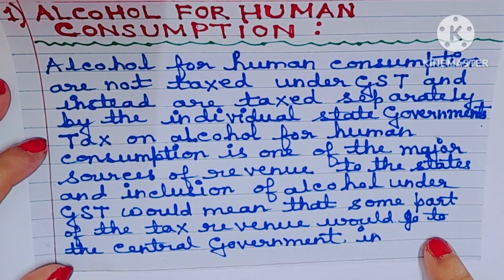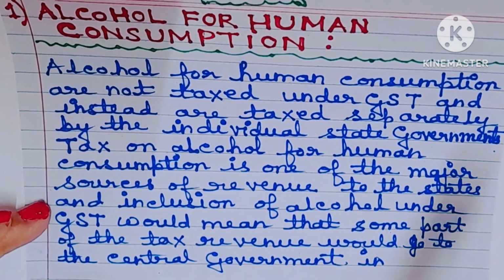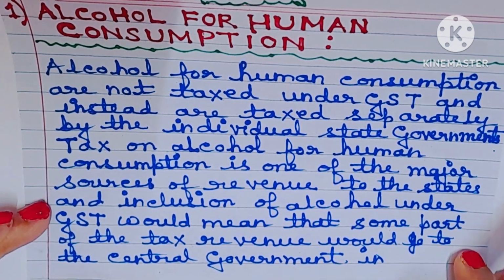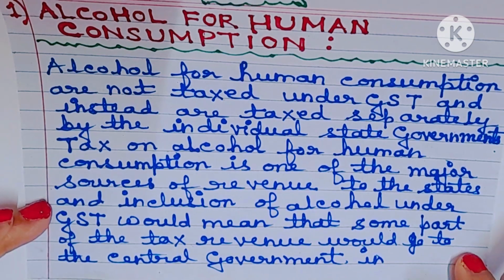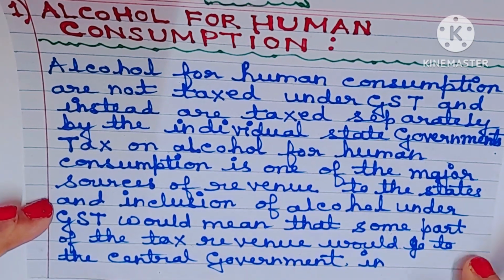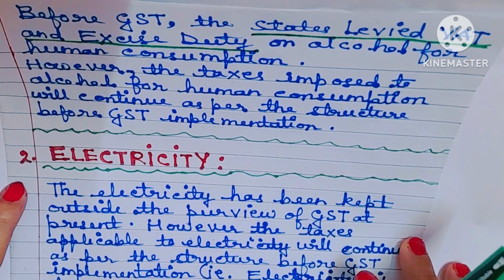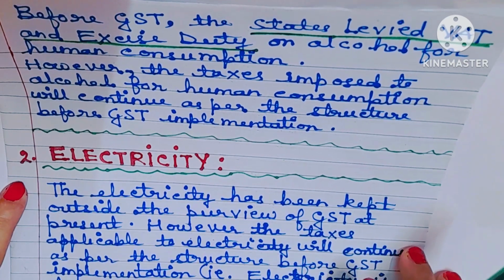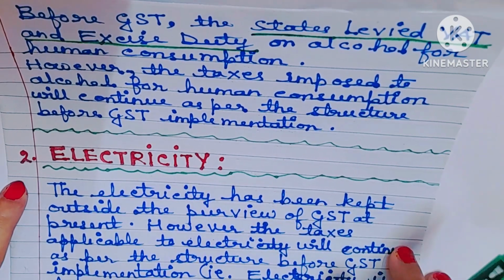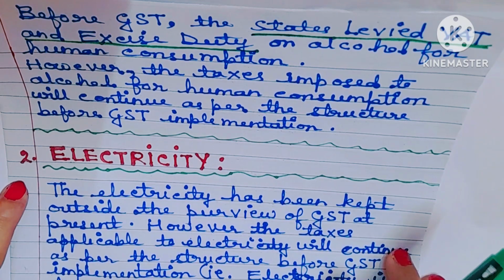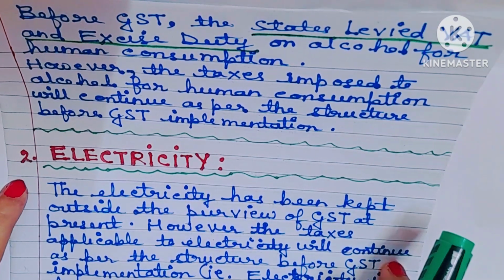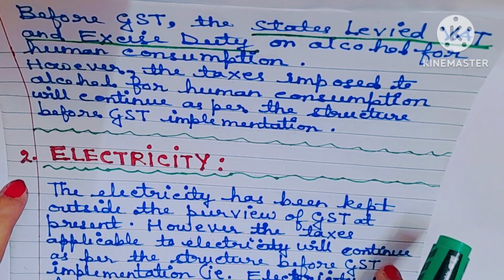Inclusion of alcohol under GST would mean that some part of the tax revenue would go to the central government. Please remember, if alcohol for human consumption is covered under GST, some part of the tax revenue would go to the central government. So before GST, the states levied or imposed VAT, that is value added tax, and excise duty on alcohol for human consumption. However, the taxes imposed on alcohol for human consumption will continue as per the structure before GST implementation, because alcohol for human consumption is not covered under GST.